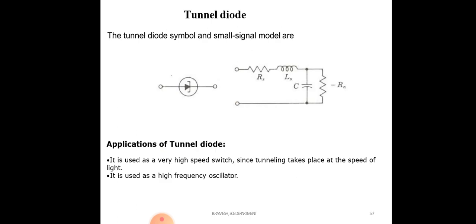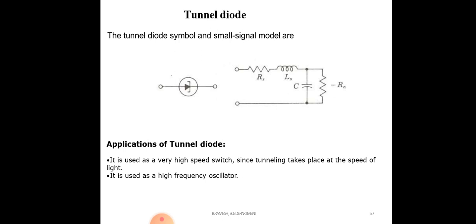So this is the symbol of the tunnel diode, and we can represent this diode with this small signal model circuit at a small signal voltage. Application of tunnel diode: it is used as a very high speed switch, since tunneling takes place at the speed of light.